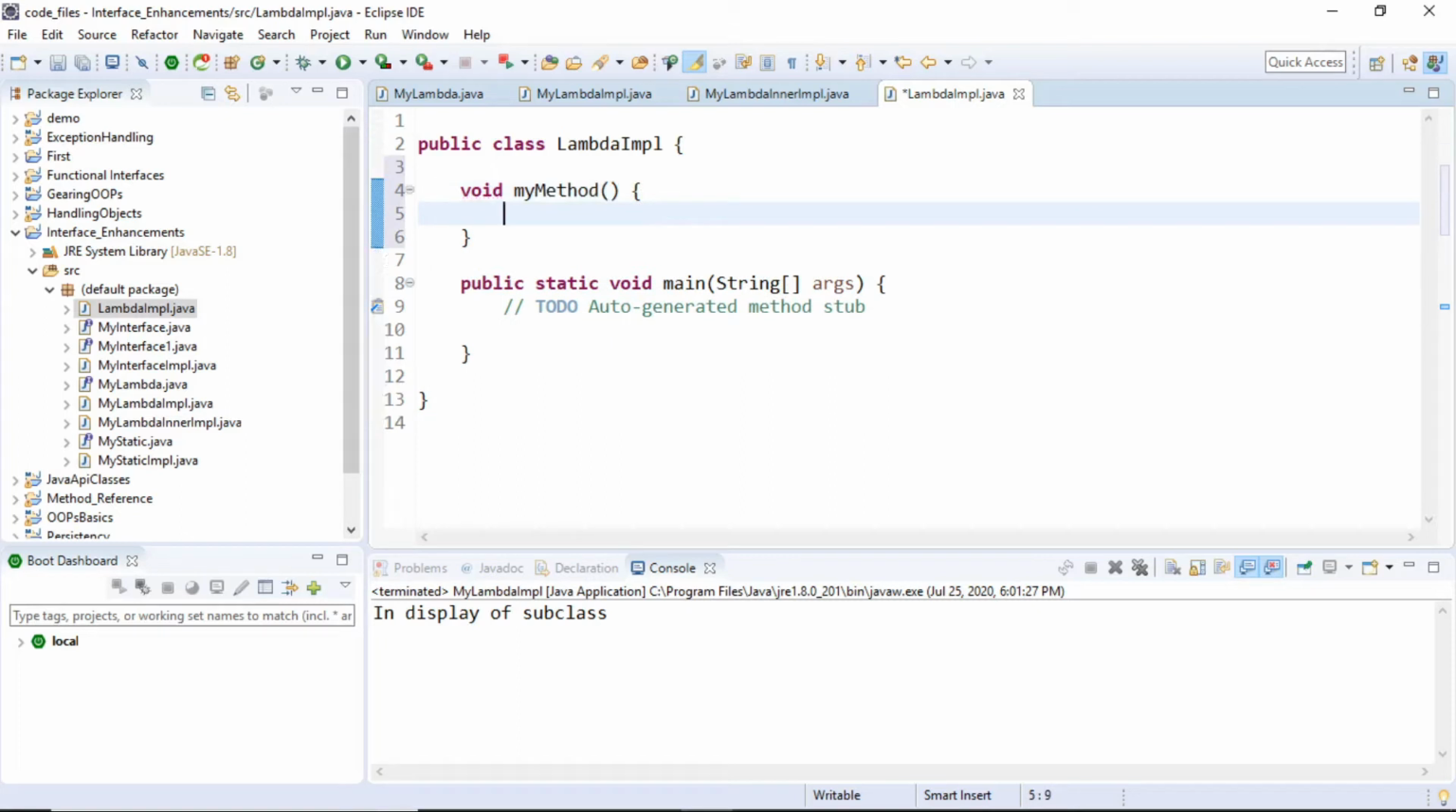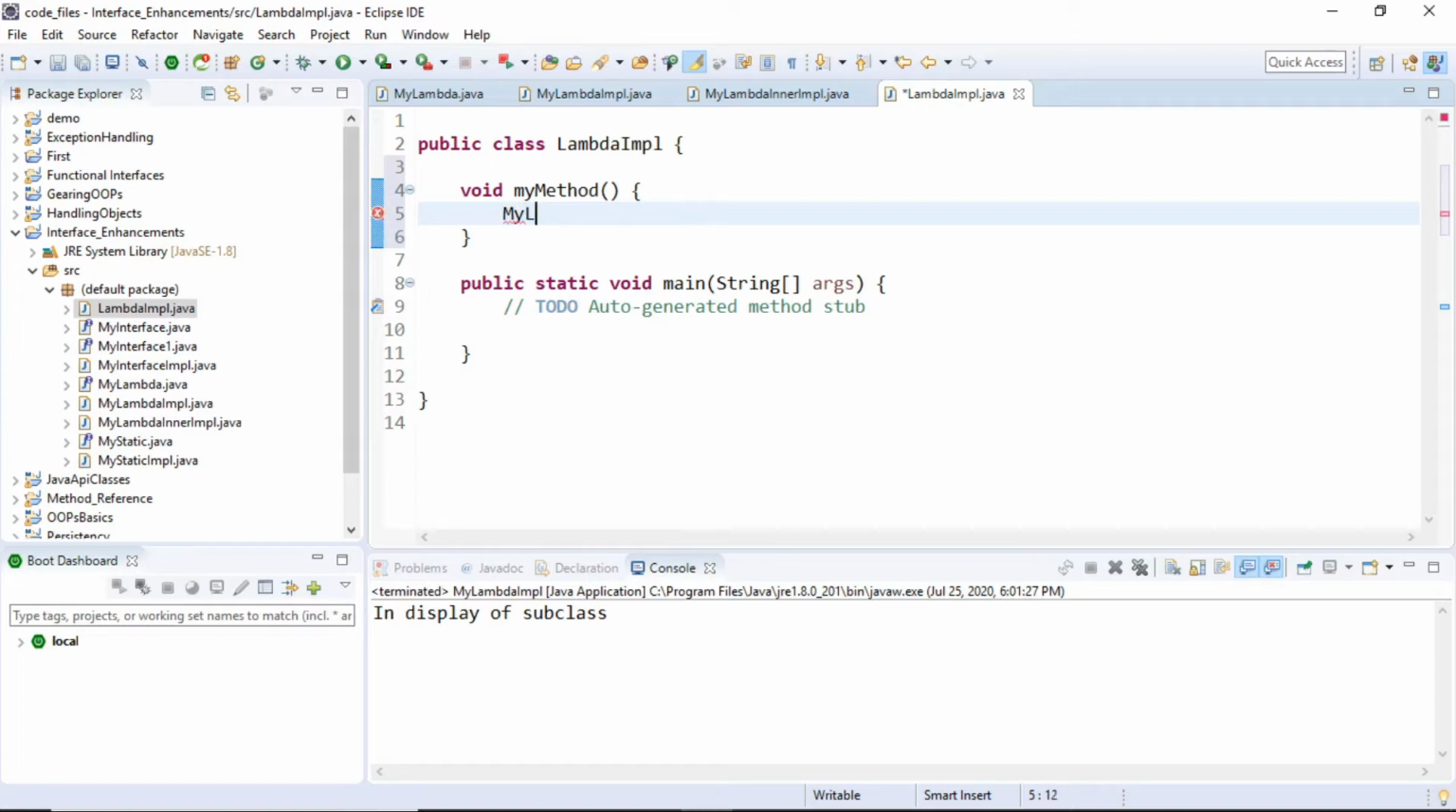And what I want is the implementation of the method which is present in this MyLambda, but I want it in a declarative way rather than in a functional way, rather than having a class and implementation and all this stuff. So how to do it?